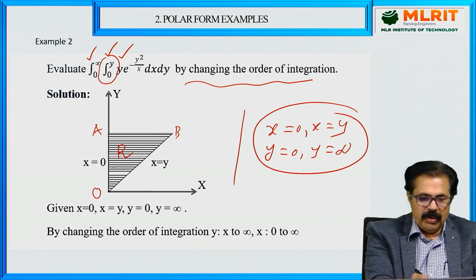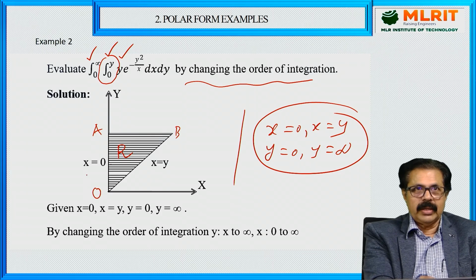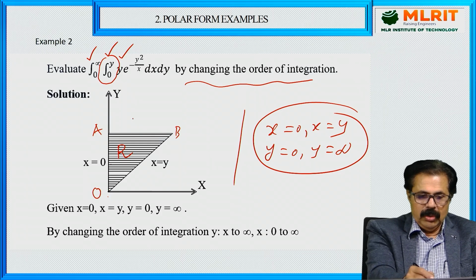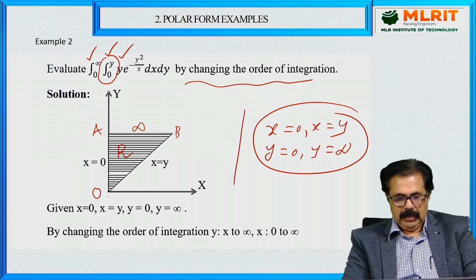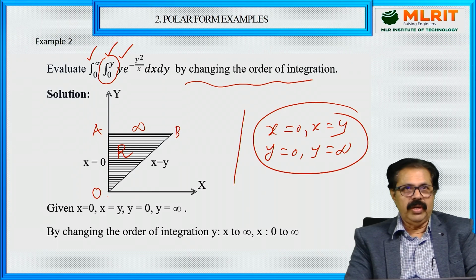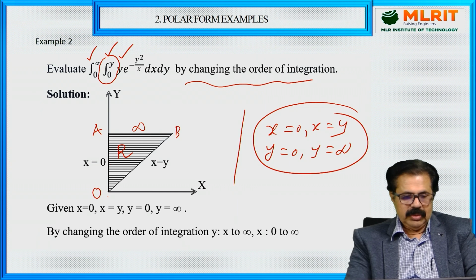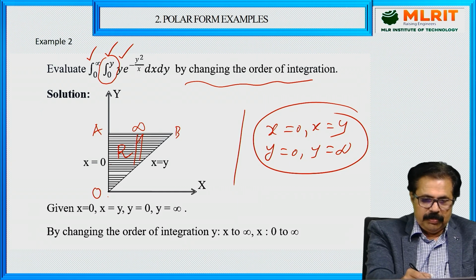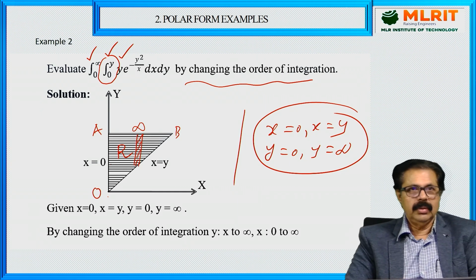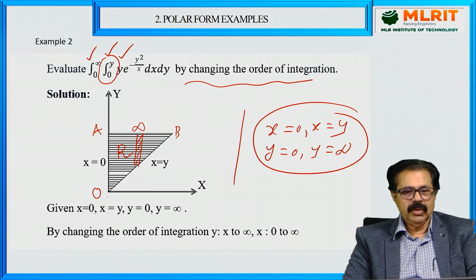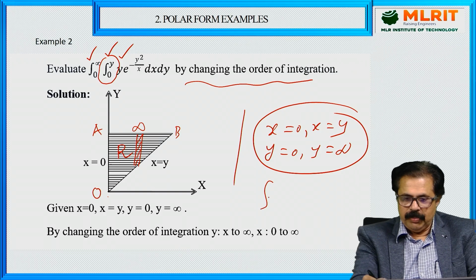Because if you take a horizontal strip, naturally x equal to 0 to y, y equal to 0 to infinity. Once you understand this is the region of integration, now try to change it. If you change that now, what happens? You have to take a vertical strip like this. If you take a vertical strip, then what happens?